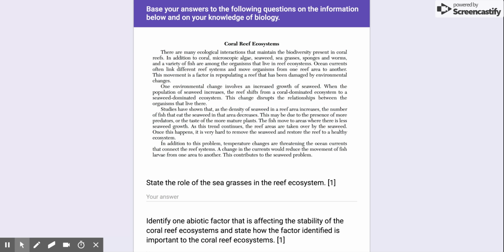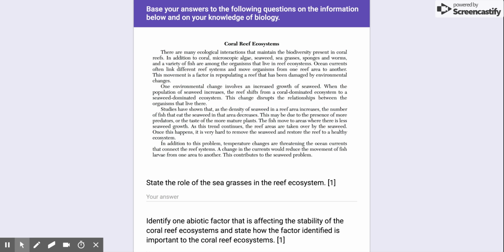Studies have shown that as the density of the seaweed in a reef area increases, the number of fish that eat the seaweed in that area decreases. This may be due to the presence of more predators or the taste of more mature plants. The fish move to areas where there is less seaweed growth. As this trend continues, the reef areas are taken over by the seaweed. Once this happens, it is very hard to remove the seaweed and restore the reef to a healthy ecosystem.